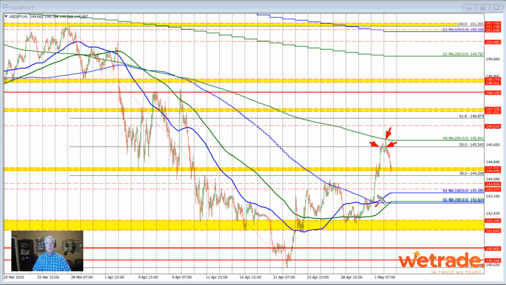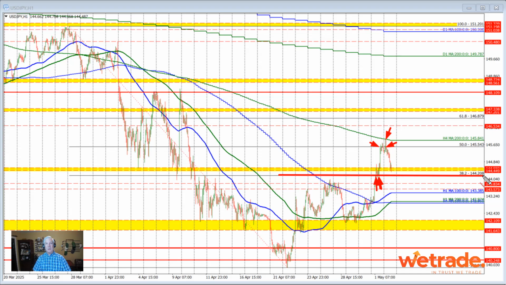And then below that level, we're going to have the 38.2% retracement, which did a pretty decent job of trying to hold support yesterday. We did move above it with momentum here, and then came back down toward it. Found a few sellers below that level. The market was testing, couldn't get any more momentum going to the downside, and then moved to the upside. So this level is going to be a level of interest for traders on the downside.